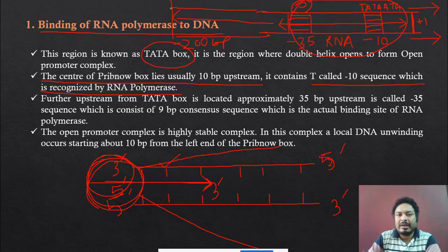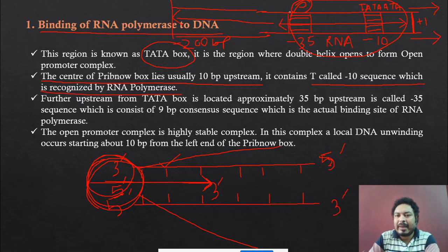Okay, so in this 200 base pair length of the promoter, two important sequences are there in the promoter. The first sequence is called -10 and the second sequence is called -35. Now what is the -10 sequence? In the -10 sequence, the Pribnow box is found. So the Pribnow box is found in the -10 sequence. Over here, the TG sequence is found in the -10 region.